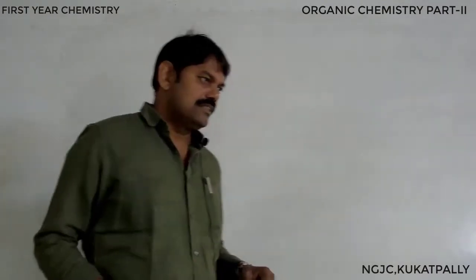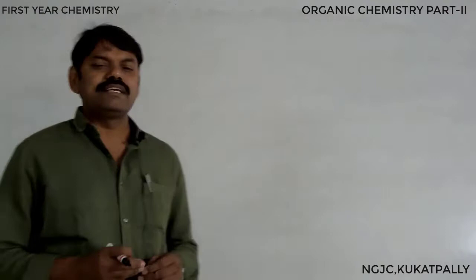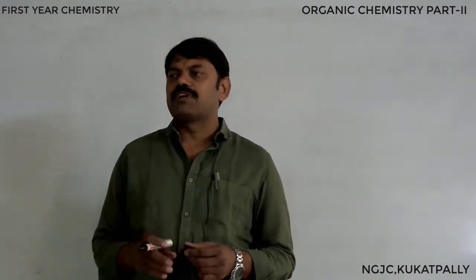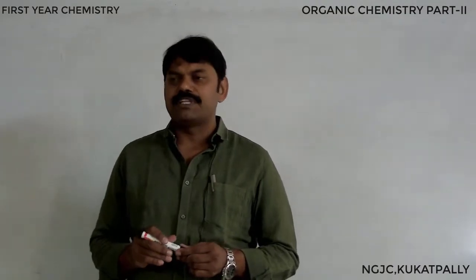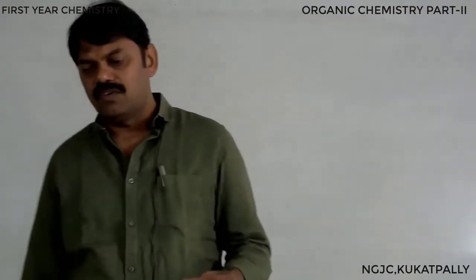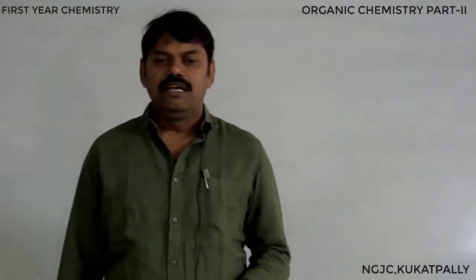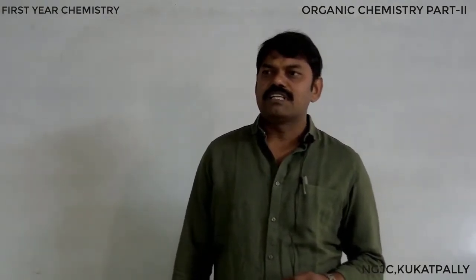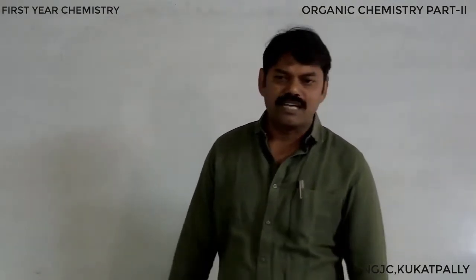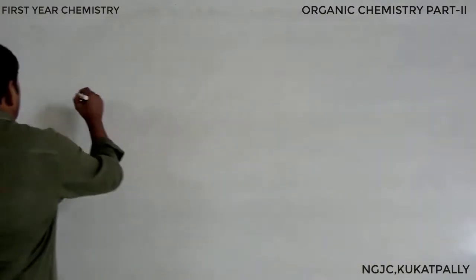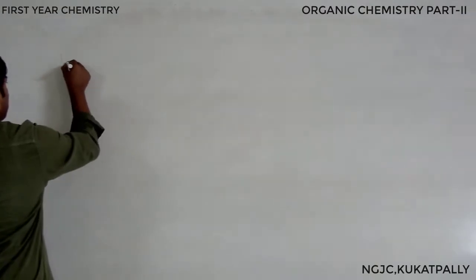We will discuss. We have seen three types of hybridization in carbon compounds. Among the three, one is sp3 hybridization, the second is sp2 hybridization, and the third is sp hybridization. All these three varieties we have learned. Today again we are going to continue with the same three hybridizations. Among them, let us start with sp hybridization.